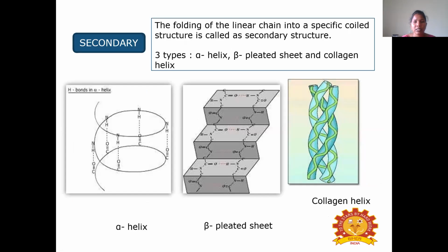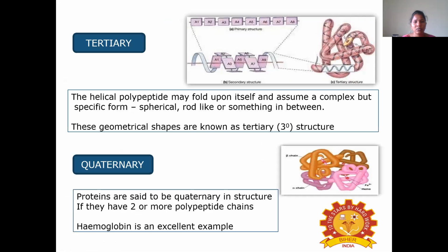Then coming to the secondary structure, the folding of the linear chain into a specific coiled structure is called a secondary structure. Three types of secondary structures are there: alpha helix, beta pleated sheet, and collagen helix. And this is the alpha helix, this is the beta pleated sheet, and this is the collagen helix. So these are the secondary structures of proteins.